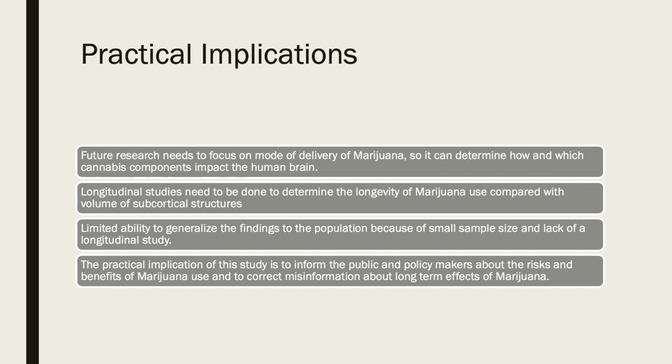Further research needs to focus on how marijuana is consumed, whether it be smoking or edibles, so that it can determine how and which cannabis components impact the brain. Nevertheless, there are some practical implications of this study. This study was created to inform the public and policymakers about the risk and benefits of marijuana use and to correct the misinformation about the long-term effects of marijuana. It is important that the right information about marijuana is being spread so that objective policies can be made.